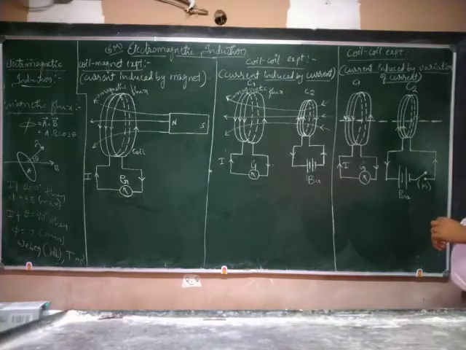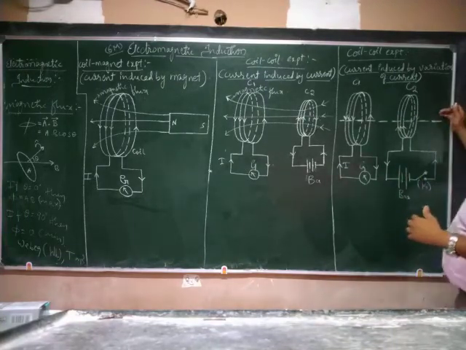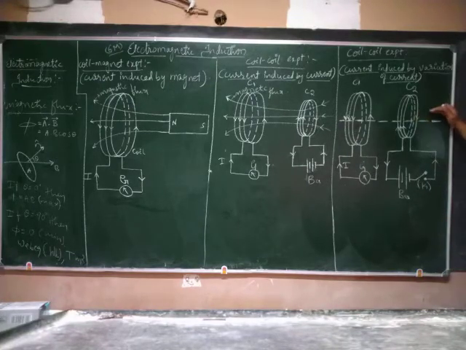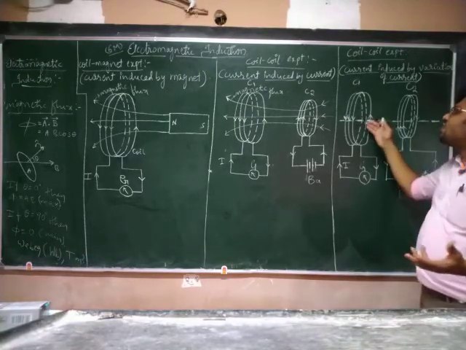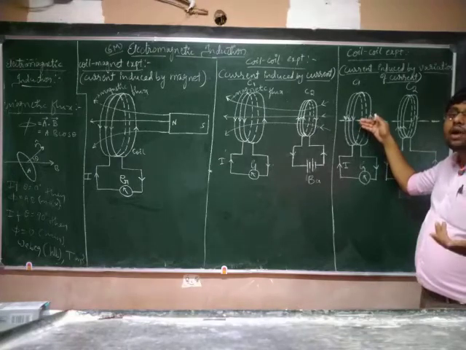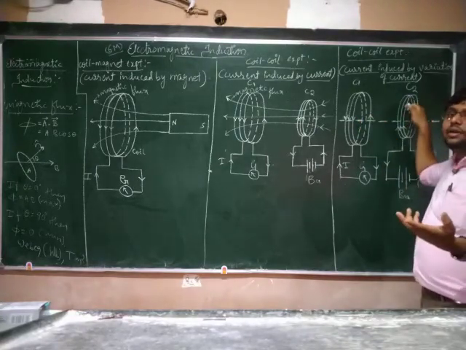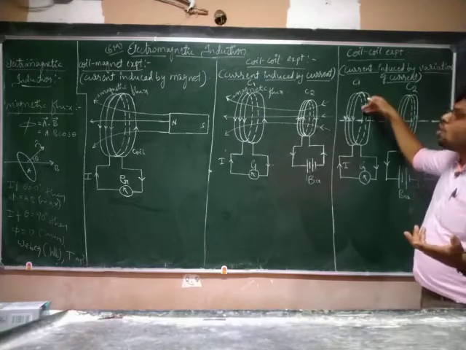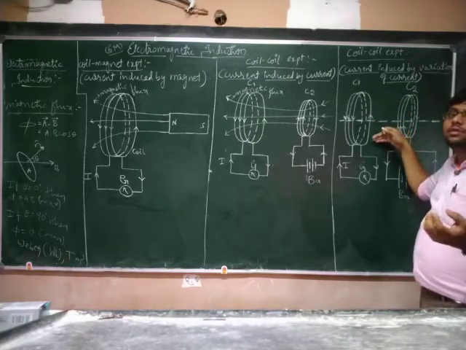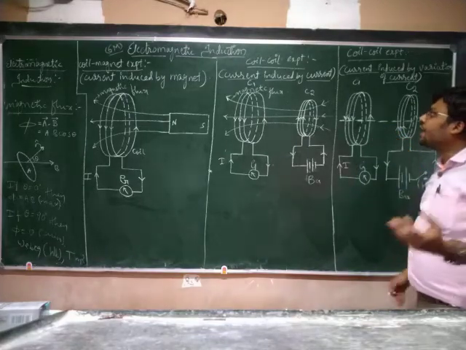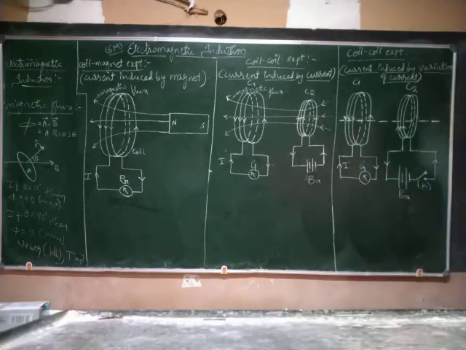Is it clear? Okay. Because when we place an iron rod inside C2 and C1, when C2 becomes a magnet, somewhat this iron rod also gets some magnetization, and that magnetized iron rod is passing through C1 also. Then what happens? The effect of the magnetic field due to C2 will be more on C1. Is it clear? Okay. So these are the 3 experiments